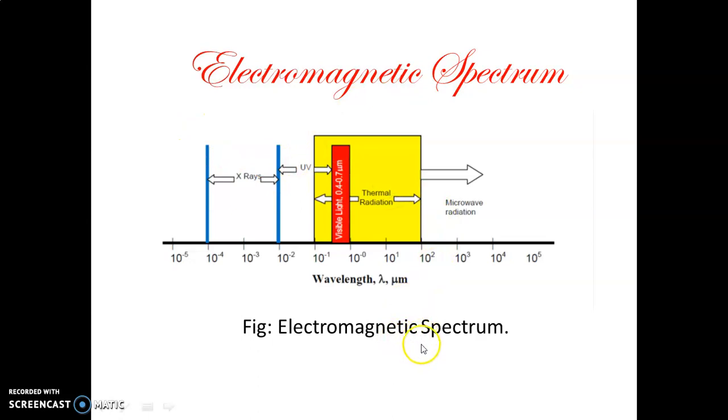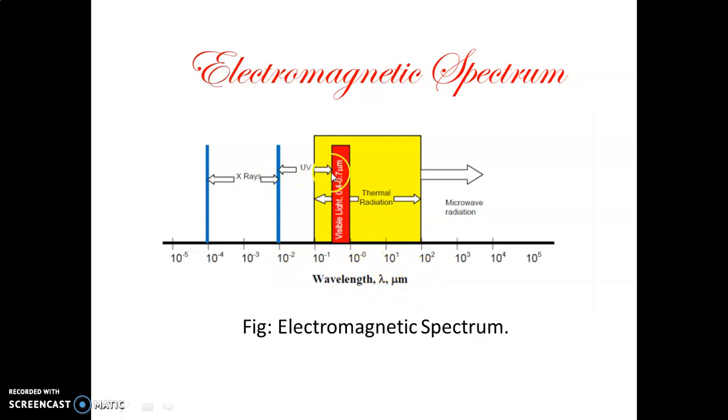Next is the electromagnetic spectrum. The electromagnetic spectrum shows the different wavelengths of electromagnetic waves. On the left-hand side we observe X-rays, in the range 10 to the power minus 4 to 10 to the power minus 2, and the unit is the micron.